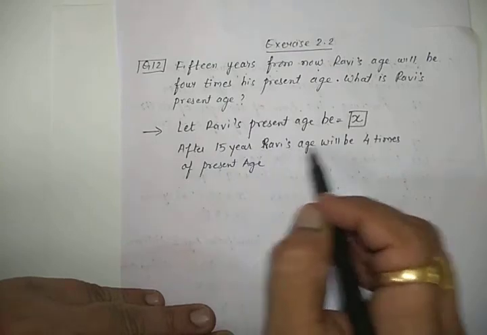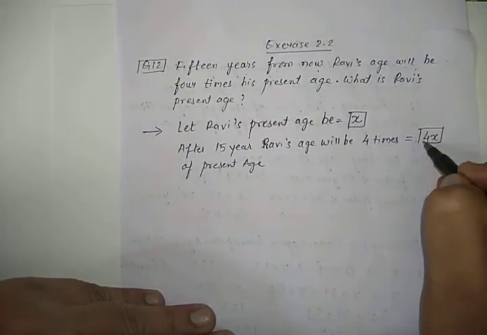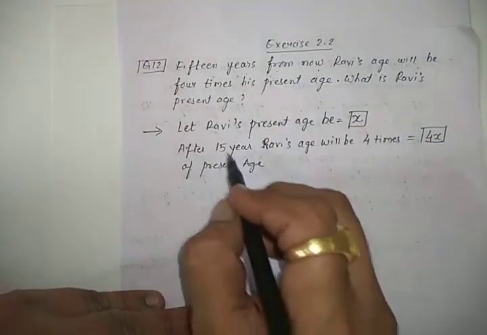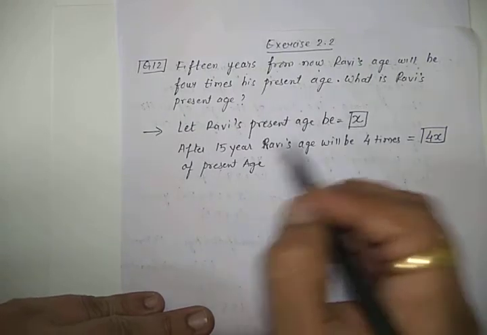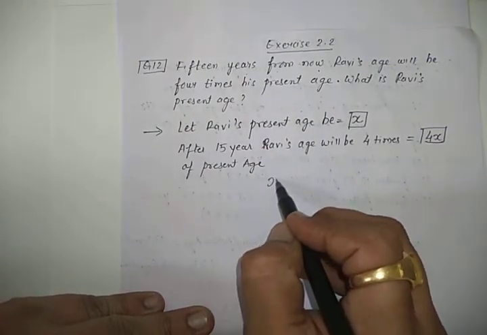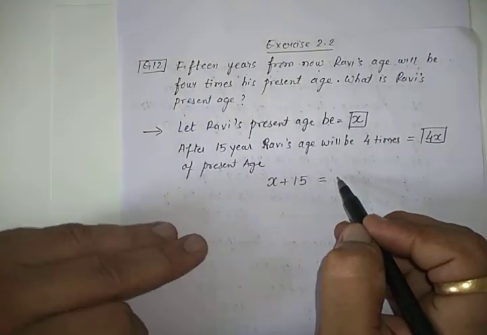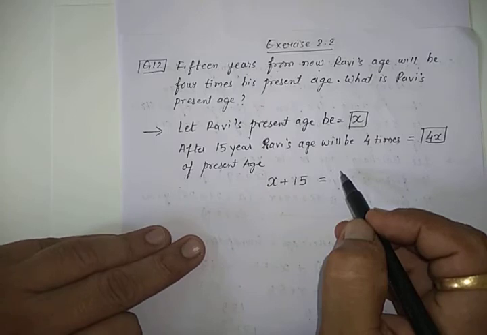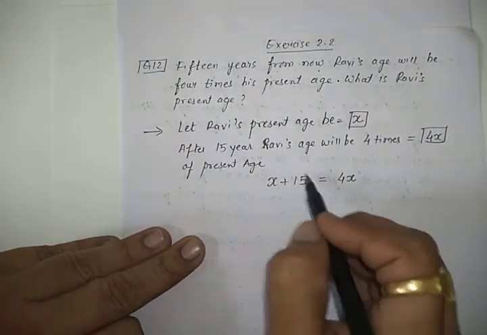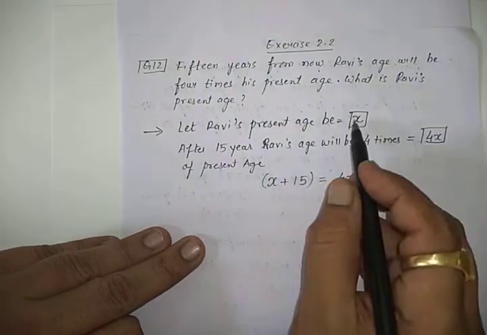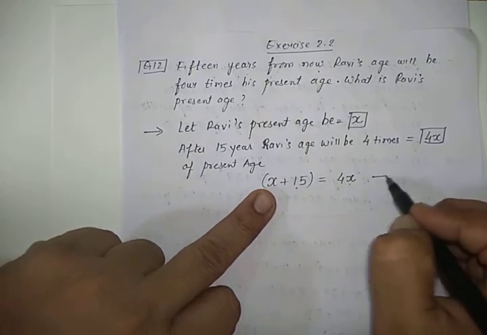After 15 years, Ravi's age will be 4 times. So 4 times X of Ravi. Okay. And after 15 years क्या हो जाएगा? That is present age में 15 बढ़ जाएंगे. So present age plus 15 years is equal to 4 times of X. 4 times of X means 4X. This is equal to 4X. Okay. After 15 years, the age will be present में plus 15 years, and which is equal to 4 times. So this is the equation.